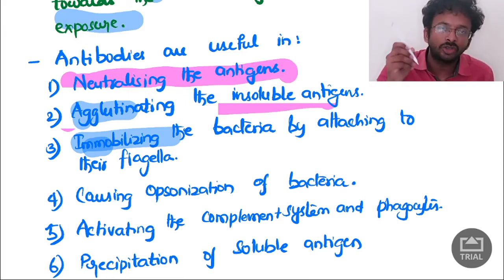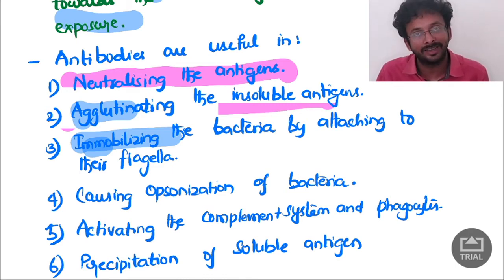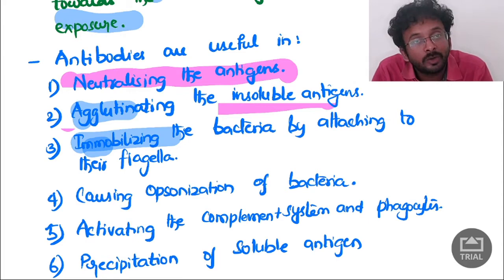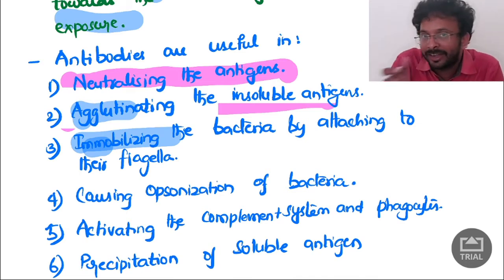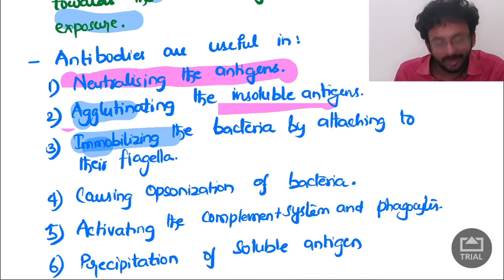Next, causing opsonization of them. How is it done? Opsonization is a type of phagocytosis. All the antibodies will go and stick to the antigen, make it into pieces, and eat it. That is called opsonization.